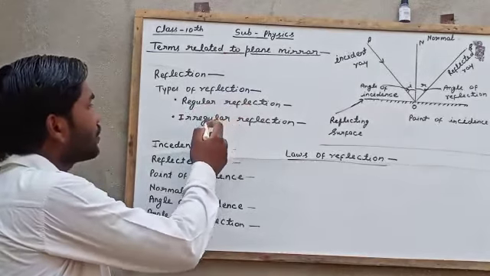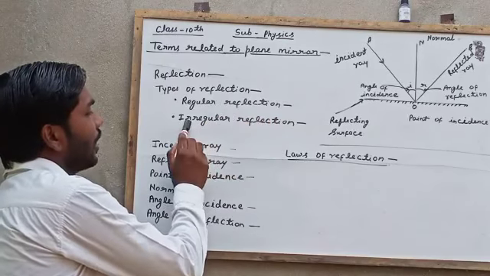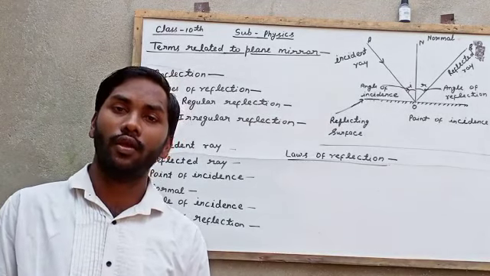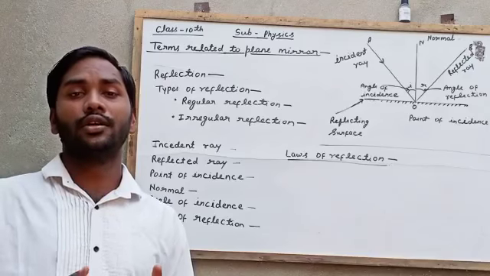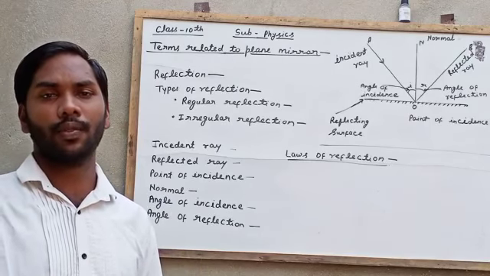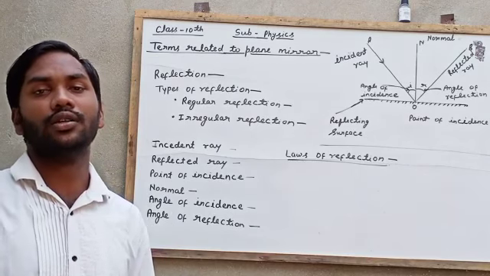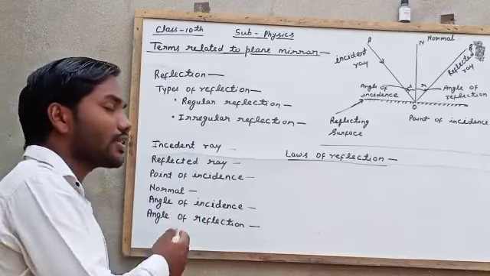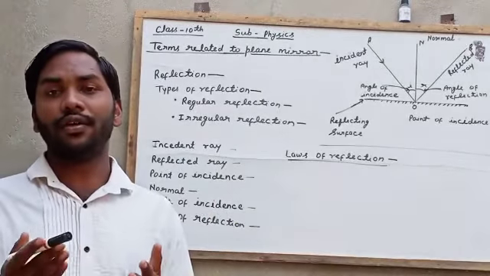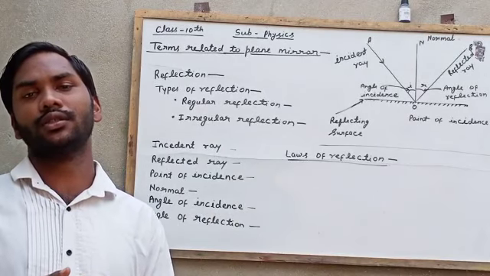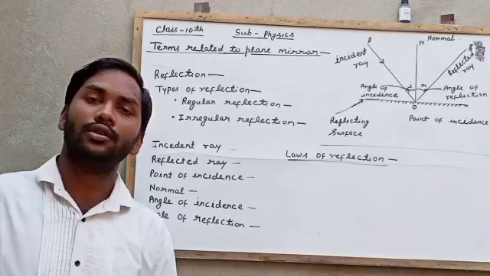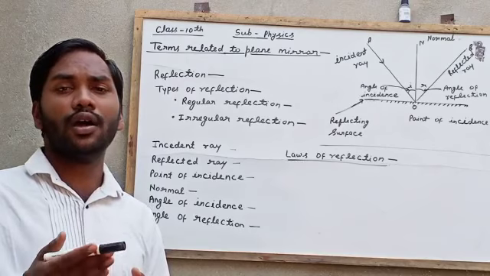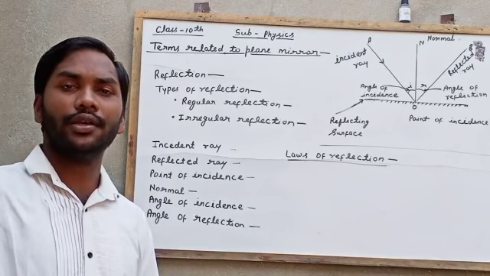There are two types of reflection, regular reflection and irregular reflection. First of all, regular reflection. When the light reflects from a plane surface or mirror, it is called regular reflection. While irregular reflection is when light reflects from a rough or uneven surface.